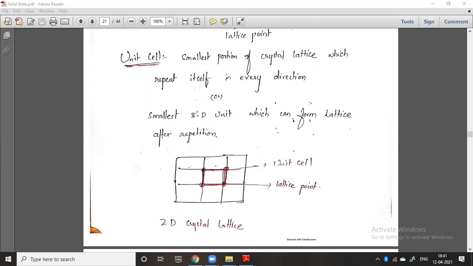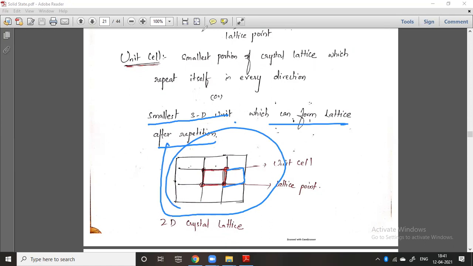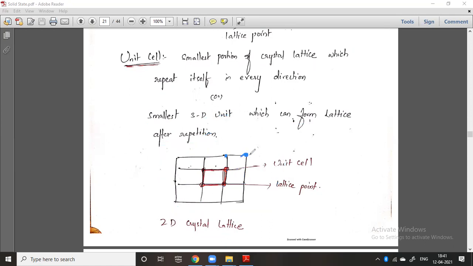You can also give another definition like this: it is the smallest 3D unit which can form a lattice after repetition. After repetition it will form one lattice. So in a two-dimensional crystal lattice, this particular point is called the lattice point, and the smallest portion is called the unit cell. Not only this, you can take this also as one of the unit cells. This is one unit cell, another unit cell, another. If you keep adding all these unit cells together, you will get the final crystal lattice.